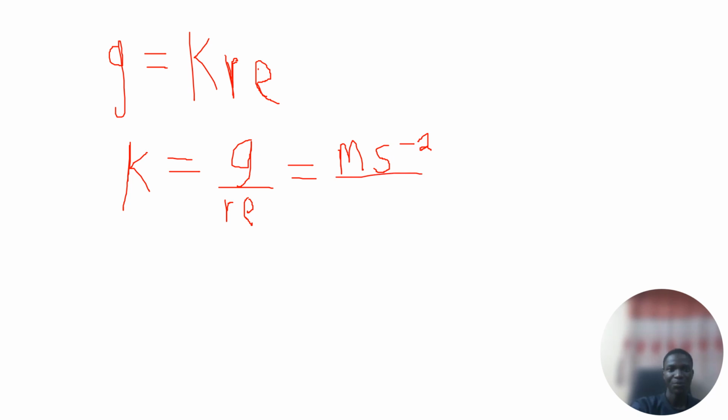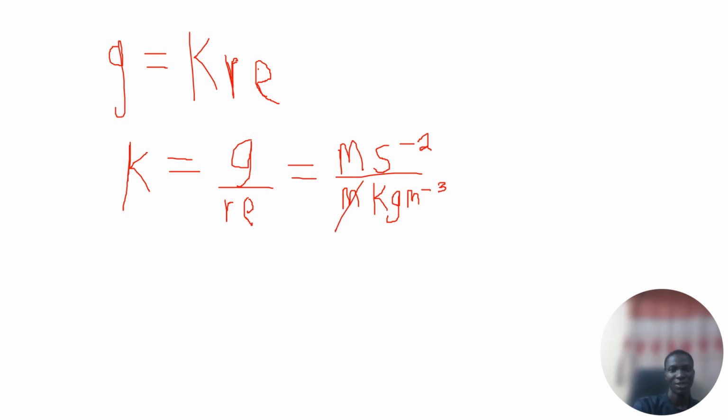Radius is measured in meters, and density, we already did this. If you can still remember, you can check the previous slides. The formula is mass over volume, so the unit is kilogram per meter cube, or kg m raised to power minus 3. Okay, so this is density.